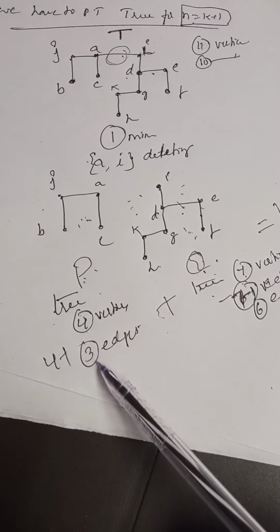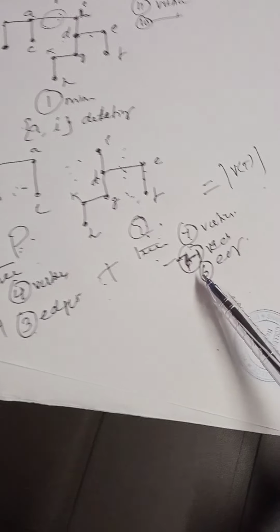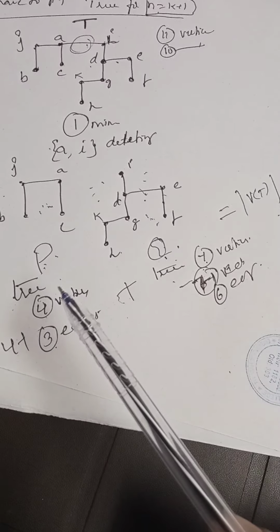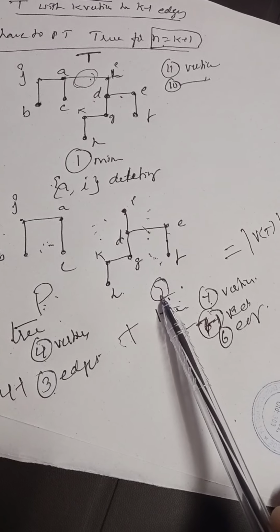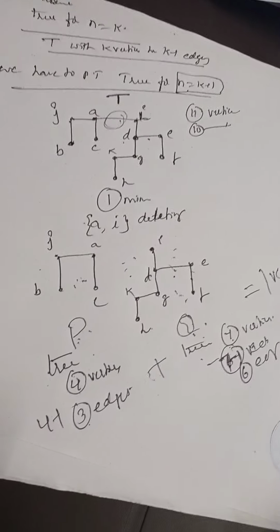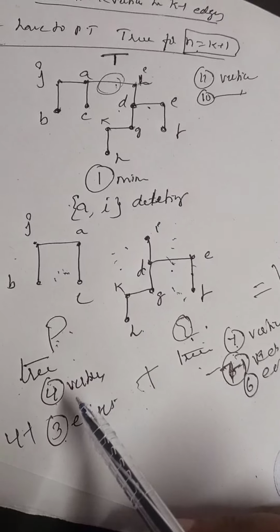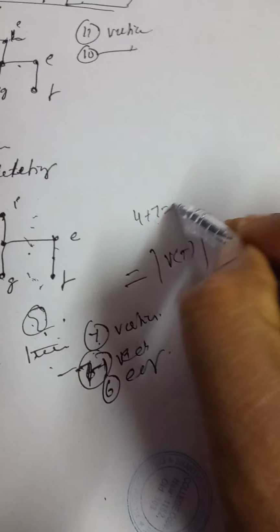It has 3 edges, 4 minus 1. It has 7 minus 1, 6 edges. But the number of vertices in P plus the number of vertices in Q is equal to the number of vertices in T. Got my point? That is 4 plus 7 is equal to 11.